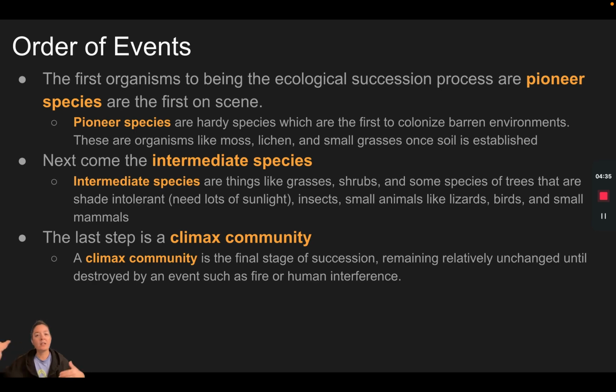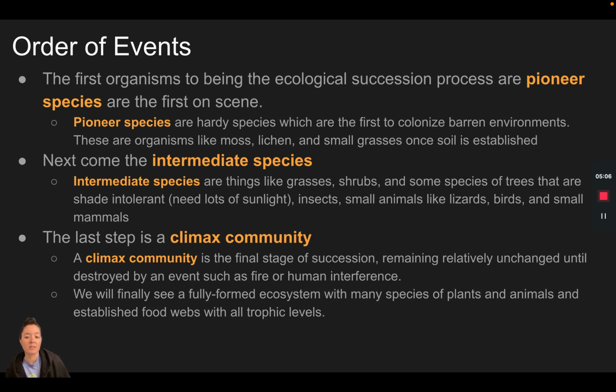We have an entire food web. We have all of the trophic levels. Everything is really balanced, so it will stay unchanged. We have the right consumers, the right producers. They're all interacting perfectly. And the only reason a climax community would die off would be due to some sort of event. It could be a natural event like a fire, or it could be humans coming in and interfering with that community. We will see that fully formed ecosystem with a giant diversity of different plants and animals, and again, those fully formed food webs and trophic levels.